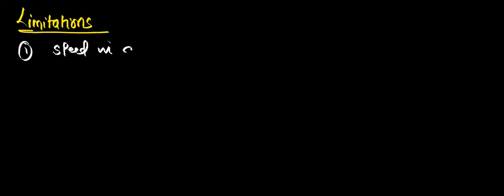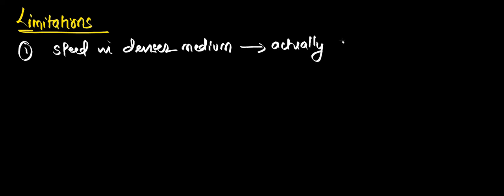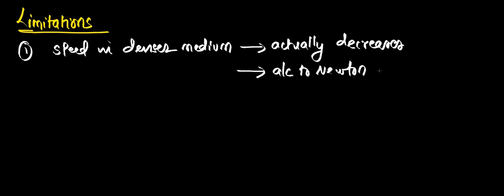Drawbacks, failures, limitations all mean the same. So what are the limitations? First thing I told you, speed in denser medium actually decreases in reality. But according to Newton, what was coming out? It must increase. And he did not explain this. Why was this happening? According to you, it must increase, but actually it is decreasing. What is your explanation? He did not explain anything.